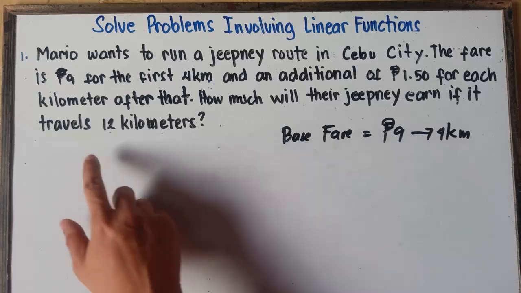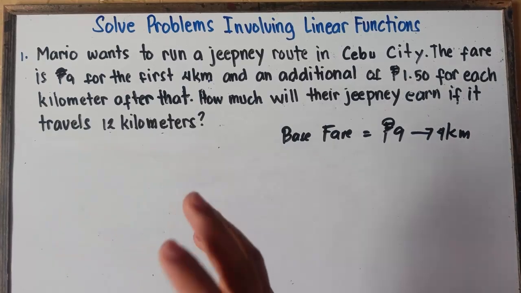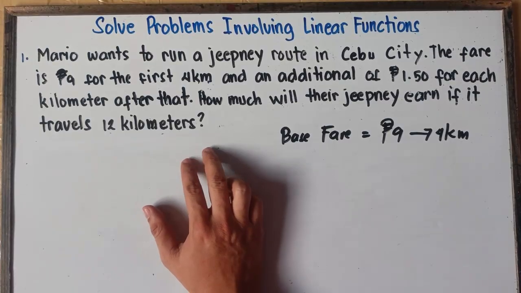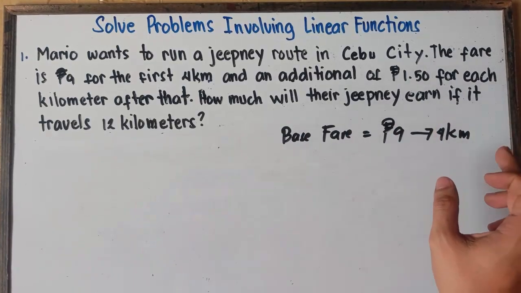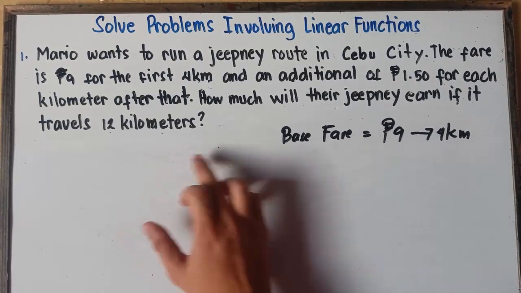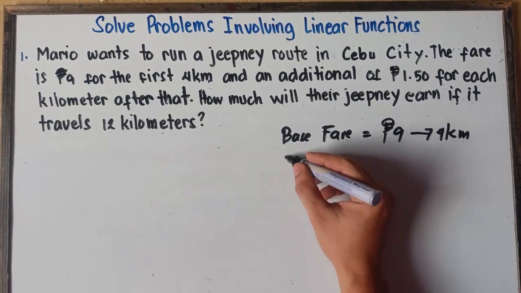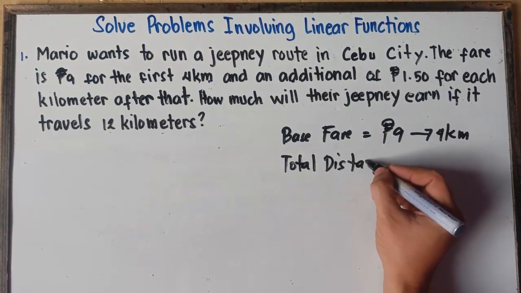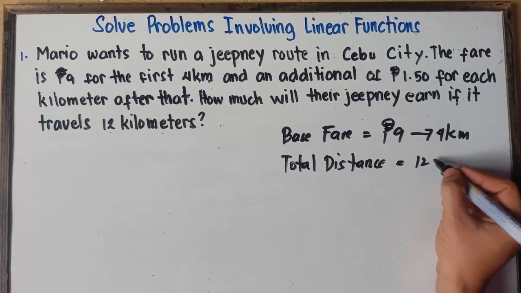Now, you traveled 12 kilometers. Once again, that's the total distance, 12 kilometers. Therefore, class, to get the remaining kilometers after the first 4 kilometers, you just simply subtract, right? We have the given total distance, which is 12 kilometers.